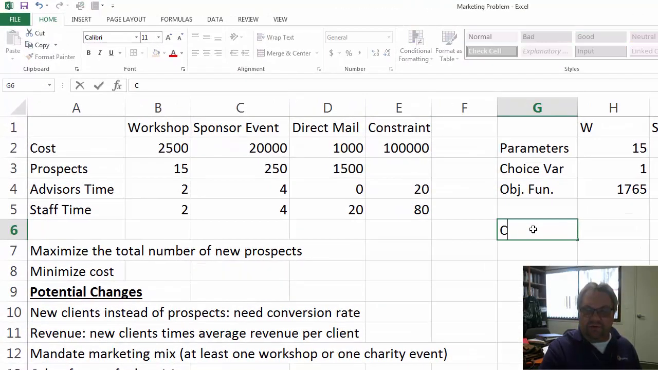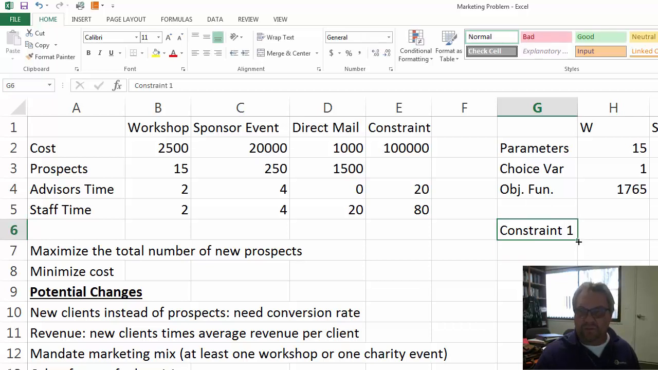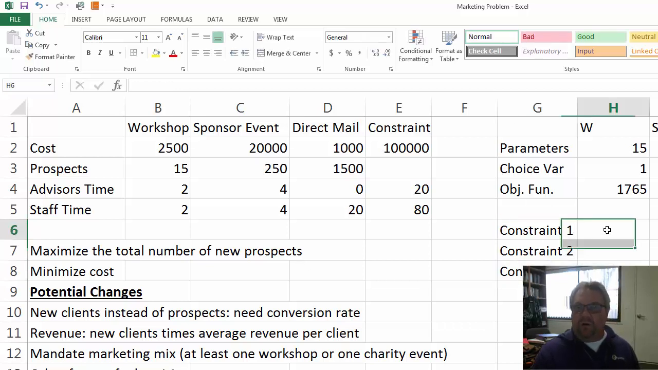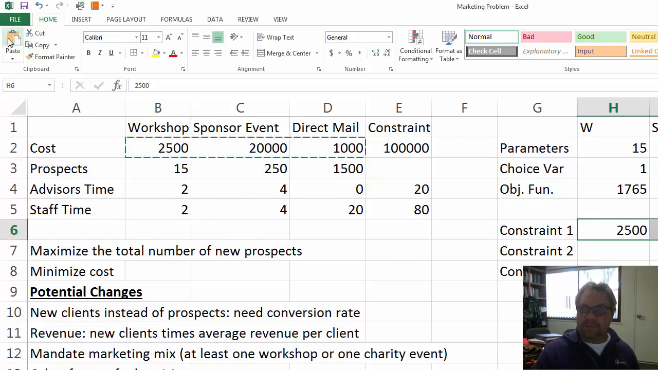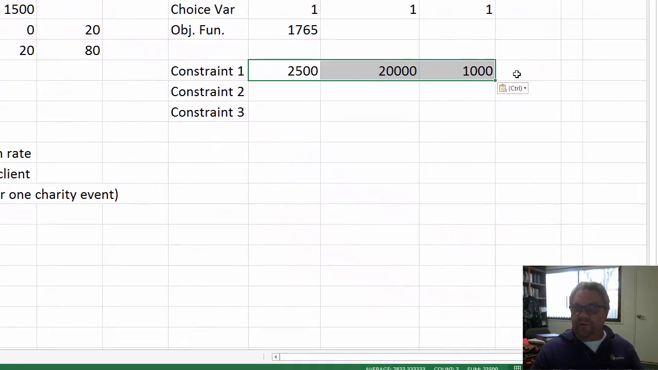Now we have our constraints. I've got 3 constraints. The first constraint is going to be our cost constraint. I'm going to take these parameters for our cost, copy them down, and then this would be my sum product.